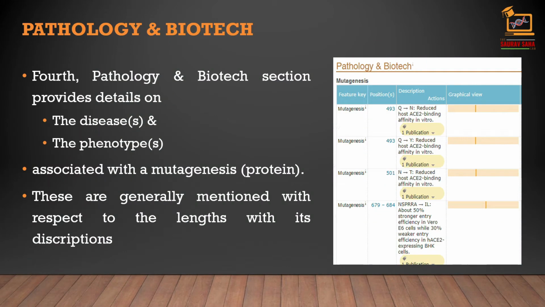Then comes the pathology and biotech section, which provides details on the diseases and phenotypes associated with the mutagenized protein. These are generally mentioned with respect to the length and its description. Mutagenesis is a process by which the genetic information of an organism is changed, resulting in mutation. It may occur spontaneously in nature or as a result of exposure to mutagens. It can also be achieved experimentally using laboratory procedures.